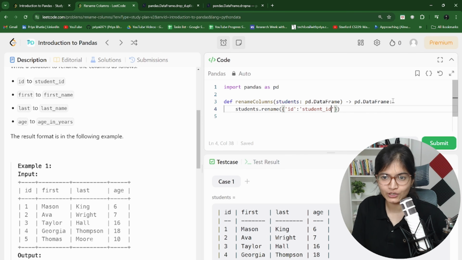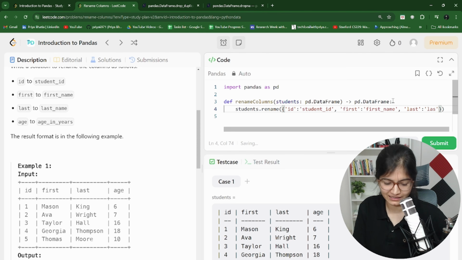Then you will say that I have first as the initial column. I want to rename it to first underscore name. Similarly, I have last as the main header. I want to rename it to last underscore name.